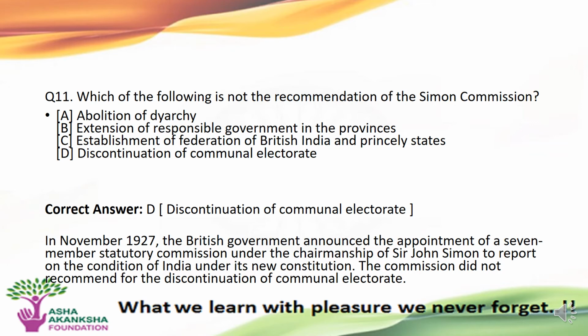In November 1927, the British government announced the appointment of the seven-member statutory commission under the chairmanship of Sir John Simon to report on the conditions of India under its new constitution. The commission did not recommend the discontinuation of the communal electorate.